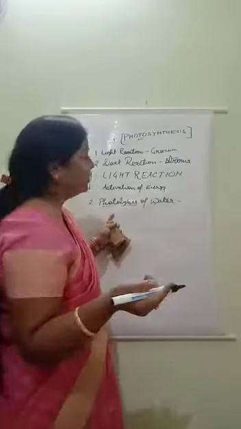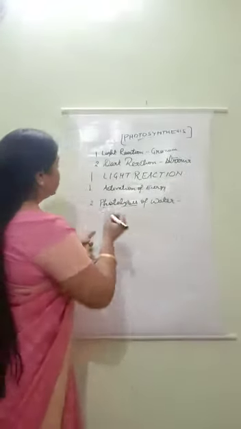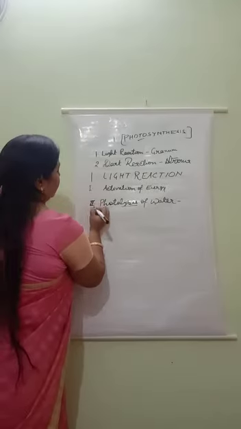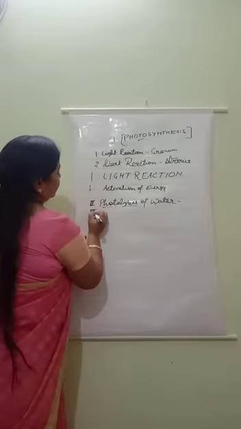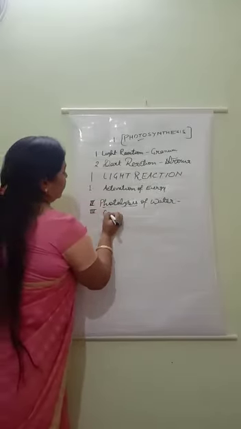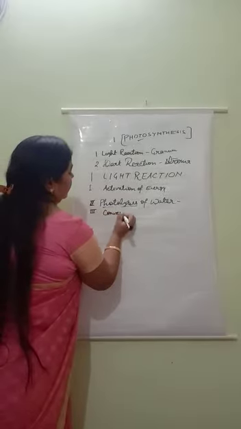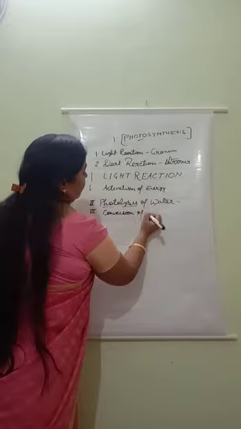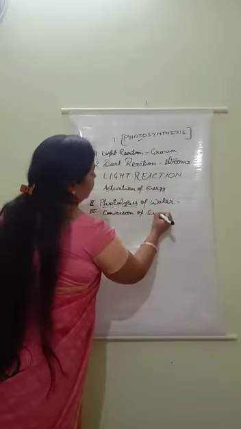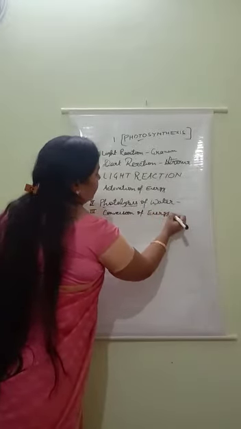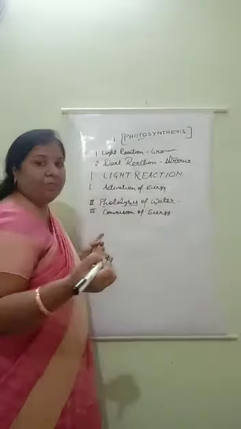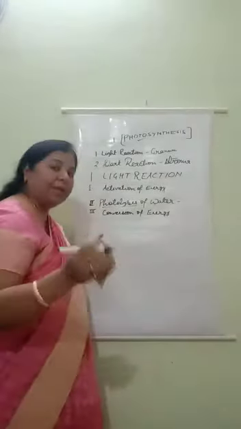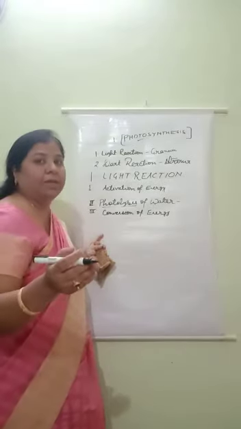Now after photolysis of water, the third step is known as conversion of energy. So third step, conversion of energy, means conversion of light energy into chemical energy.